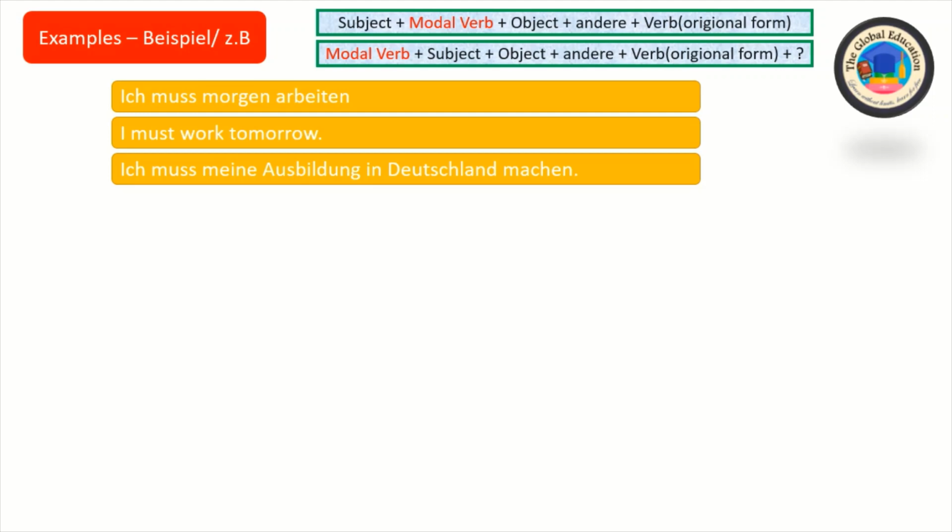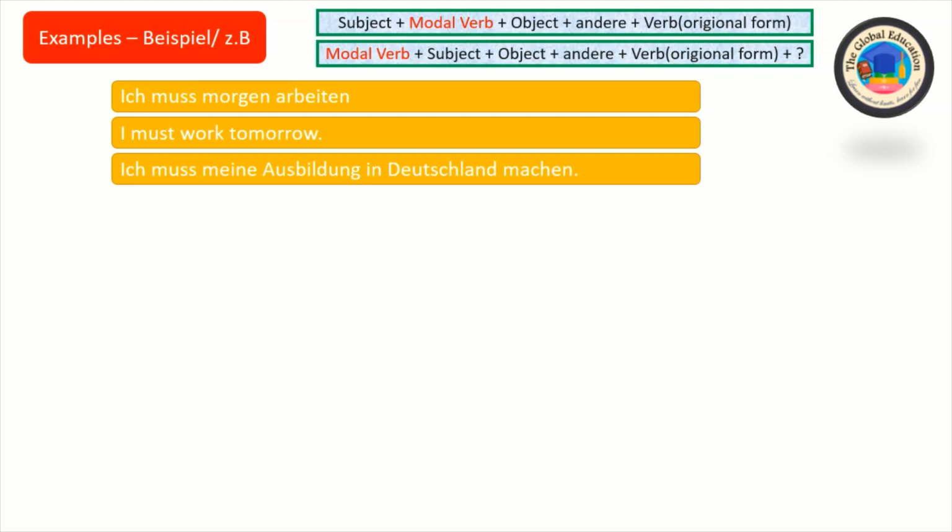Ich muss meine Ausbildung in Deutschland machen. Machen is the verb in original form, and muss is the modal verb, changed according to the subject. Since we use ich, the modal verb will be muss.